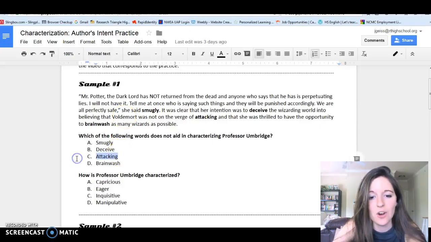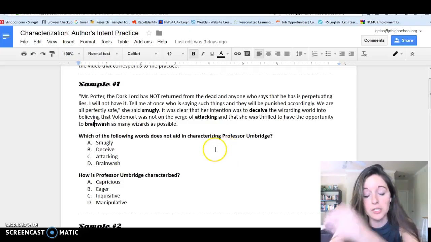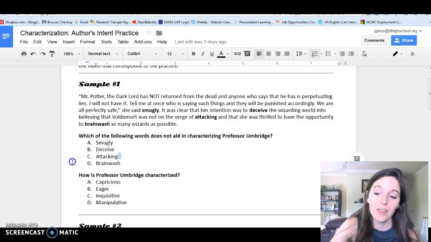Therefore, attacking is our answer because it is not characterizing her. Now, brainwash: she was thrilled to have the opportunity to brainwash also indirectly characterizes Professor Umbridge because it talks about a thought of hers. All right, so if you got answer C, then you are correct. Let's move to the next question.